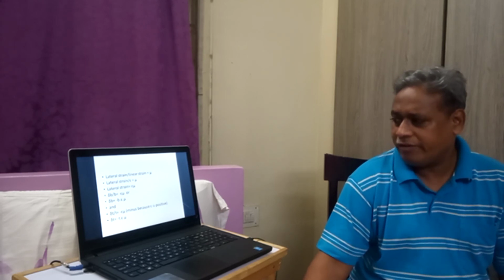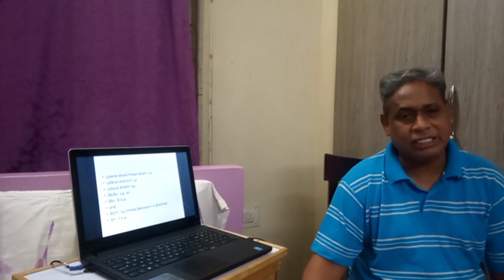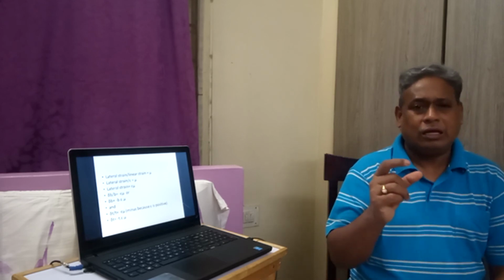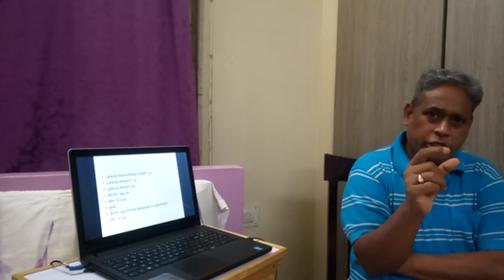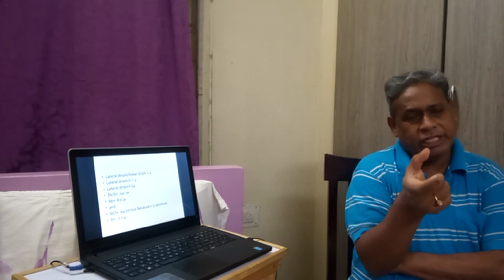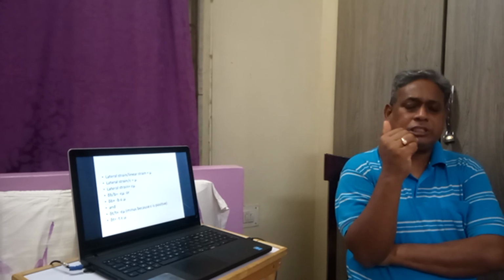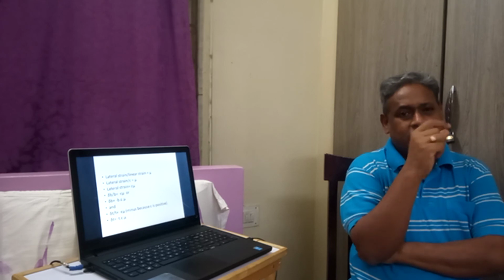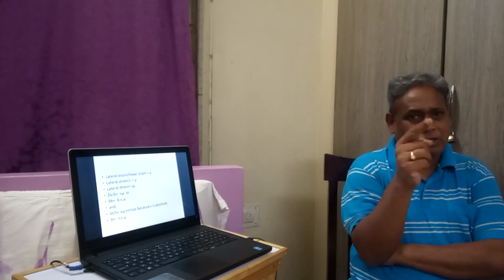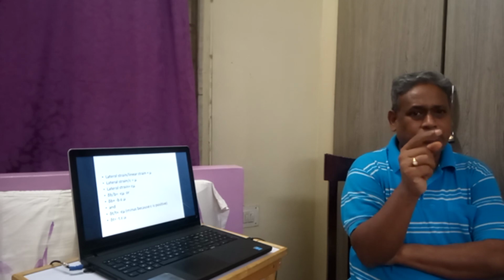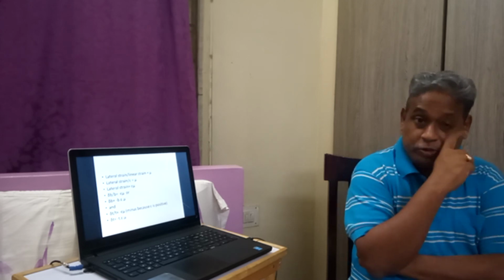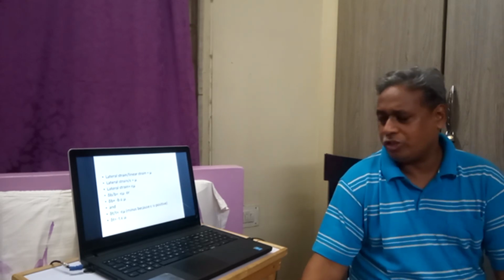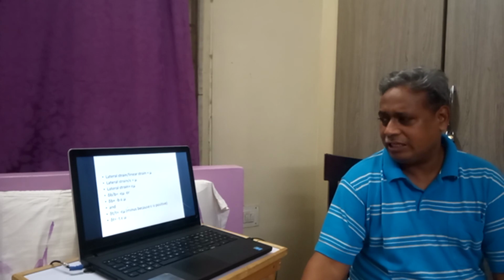So this is how we can find out delta B and delta T, that is change in breadth and change in thickness, that is, the lateral compression. Laterally we have breadth and thickness, so the change in thickness and change in breadth will be the total thickness into epsilon, that is linear strain, into Poisson's ratio. So this is how we calculate it.